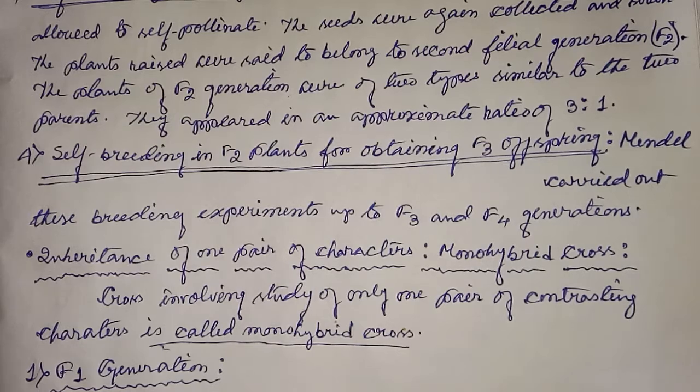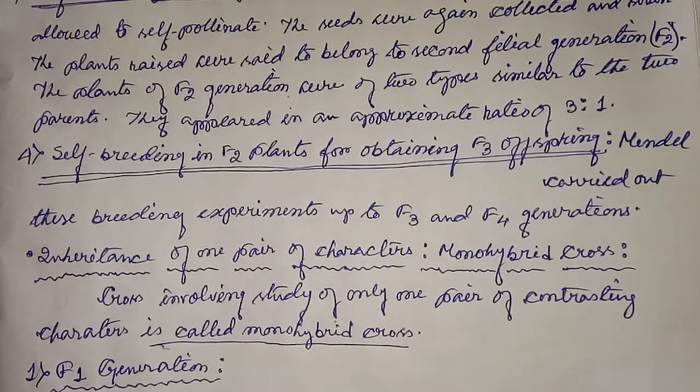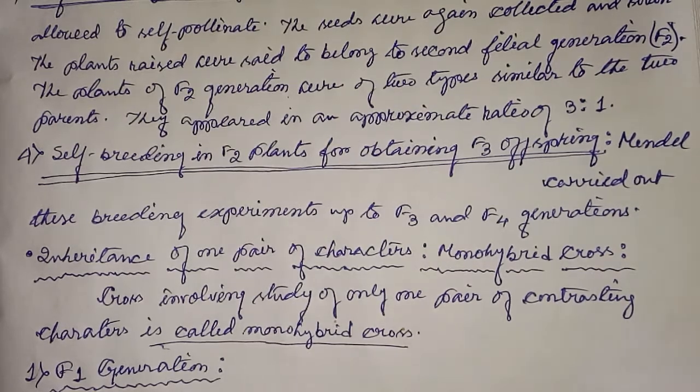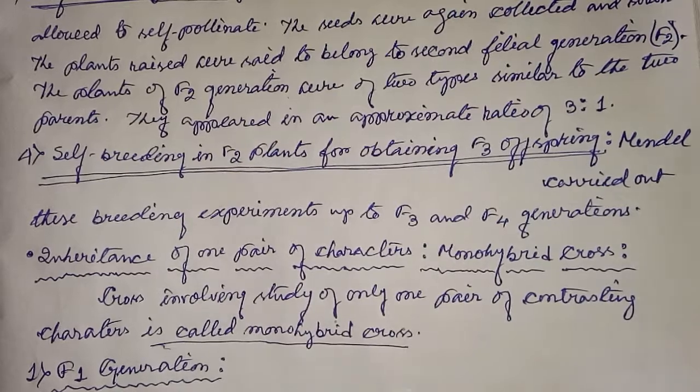When seeds matured on the dwarf female plants, he sowed them and found that all plants were tall, like the parent plants from which pollen was used for fertilization. The plants of this generation belonged to first filial generation, which means F1 generation.